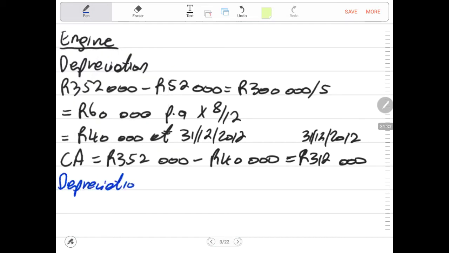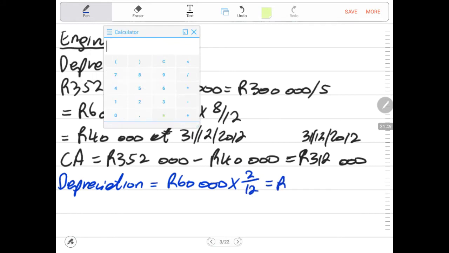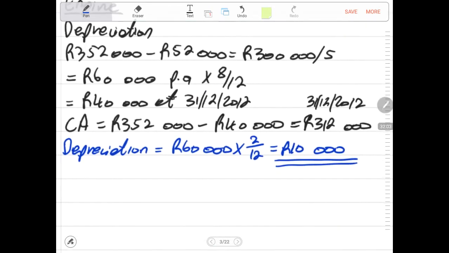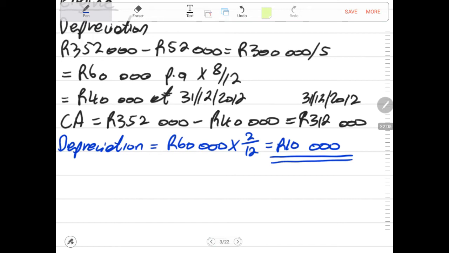I don't have to say cost minus residual value, because I already have the depreciation of 60,000 for the full year. I am looking for the depreciation for 2 months. So I say 60,000 times 2 over 12. That gives me 10,000, because out of the depreciation of the full year, I only need the one for 2 months. So now I have my depreciation up to the date the asset was damaged.